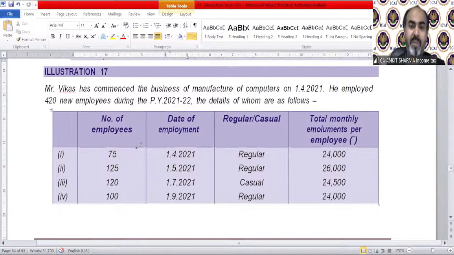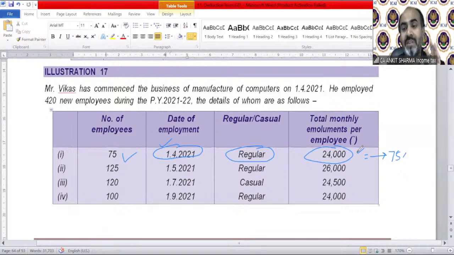So 75 employees have been appointed for more than 240 days because they were appointed on 1/4/2021. So this condition has been fulfilled. And they are regular, so they are not casual. And their salary is less than 25,000. So all conditions are fulfilled, so they are eligible under the additional employee definition. So for the 75 employees, the salary for the whole year, like 12 months into 24,000, will be eligible as deduction.